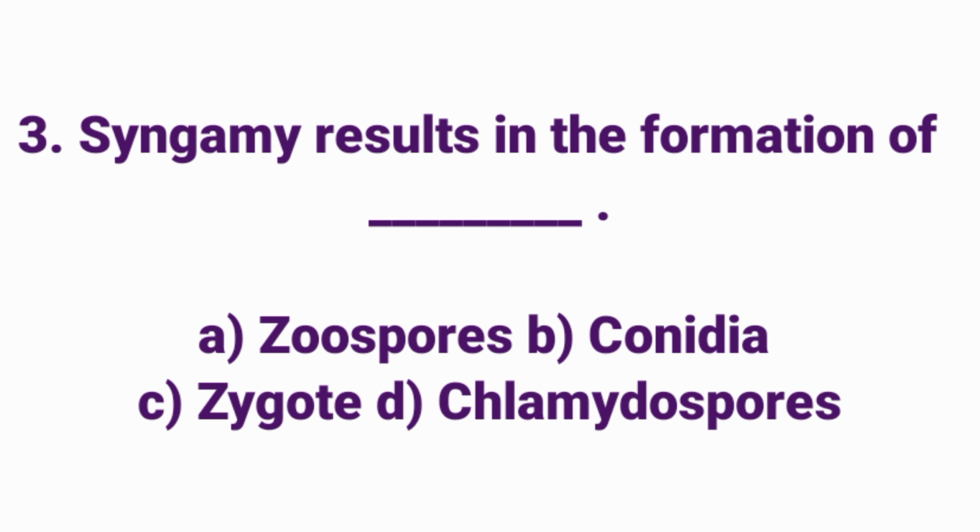Syngamy results in the formation of dash. Answer option C, zygote. Syngamy results in the formation of zygote.